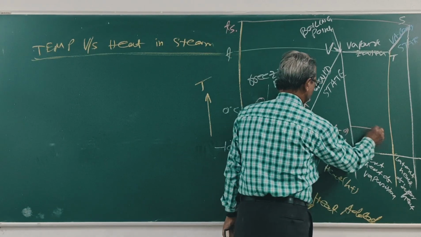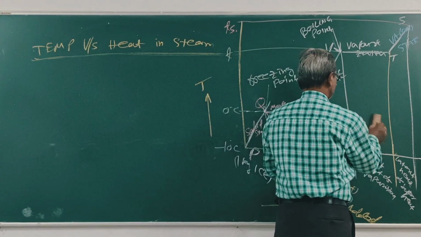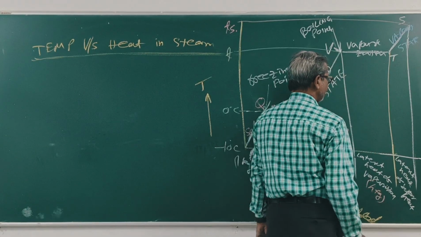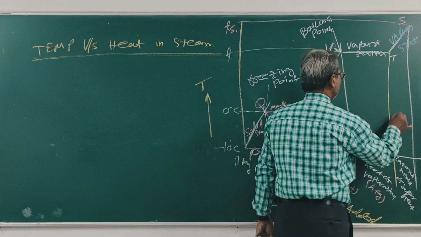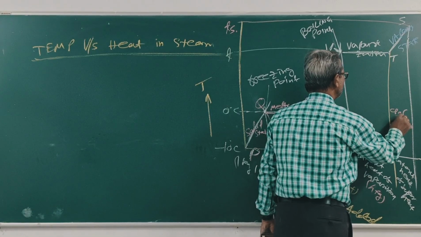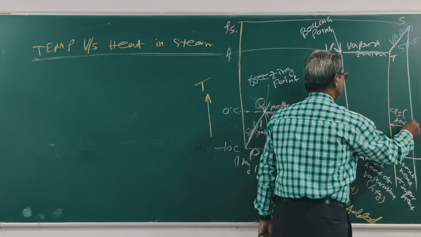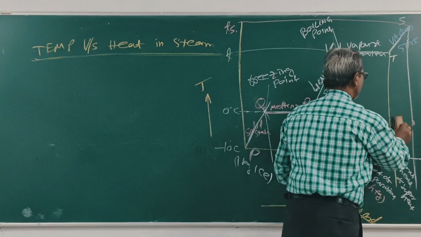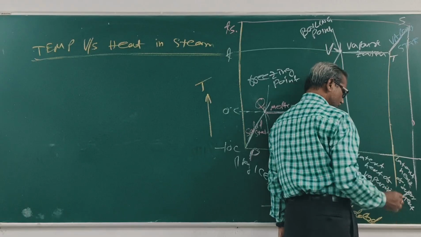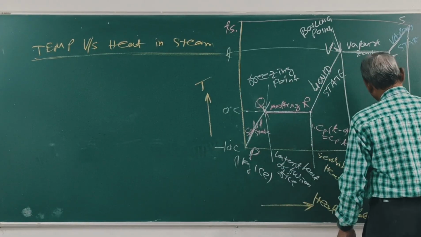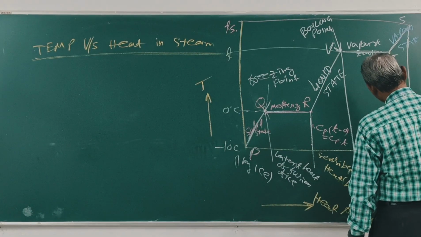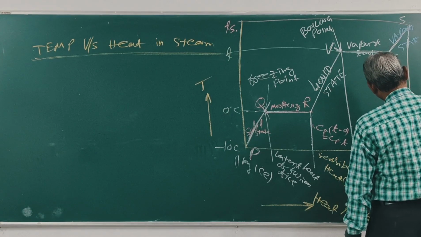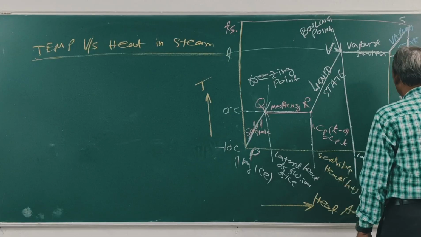This is HFG. This is Cps into (T2 minus T). Clear?